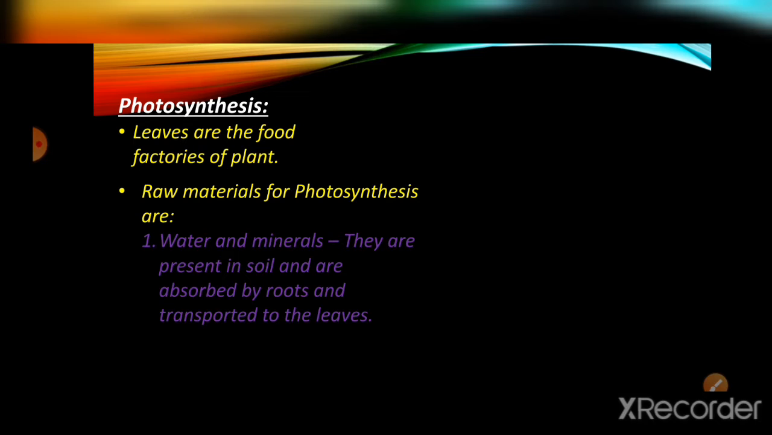Actually, water and minerals are present in the soil. They are present in the soil and are absorbed by roots. As they are present in the soil, we know plant is divided into shoot and root. You have learnt in your primary classes, right? While we are separating shoot and root, the root is present inside the soil. So the water and minerals are also present inside the soil. So the roots absorb the water and minerals. The root is the only part that absorbs water and minerals from the soil and transports them to the leaves. This is done by vessels.